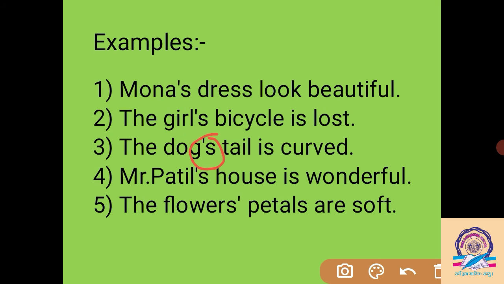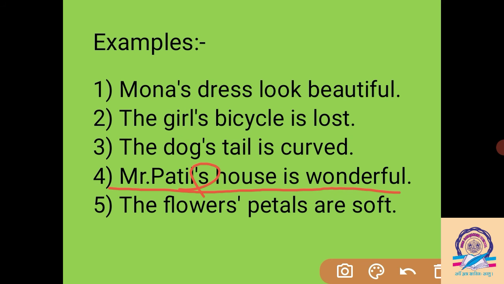So each and every animal has a tail, but here I am talking about the tail of the dog. The tail is connected with the dog by using apostrophe s here. Then, Mr. Patil's house is wonderful here. Whose house am I talking about?